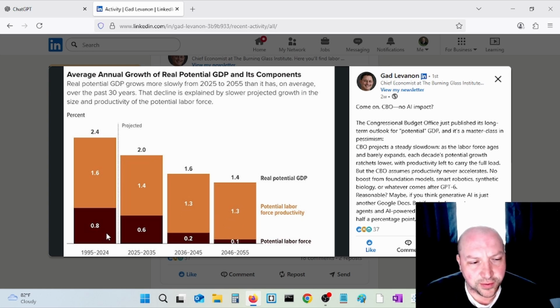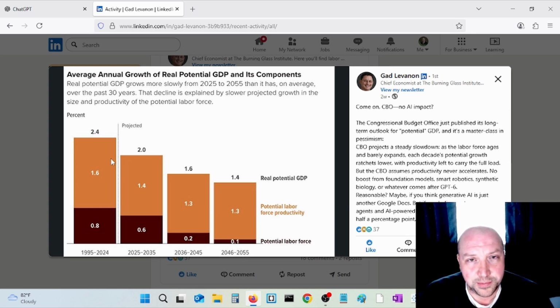From 1995 to 2024, GDP growth was on average 2.4%, and they project GDP growth in the following decade to be 2%. And then in about 20 years, it should be 1.6%, and in 30 years, it will be 1.4% on average. So in the following 3 decades, we should expect to see a decline in average GDP growth. So Gad thinks this is a masterclass in pessimism, and I think I agree with him.